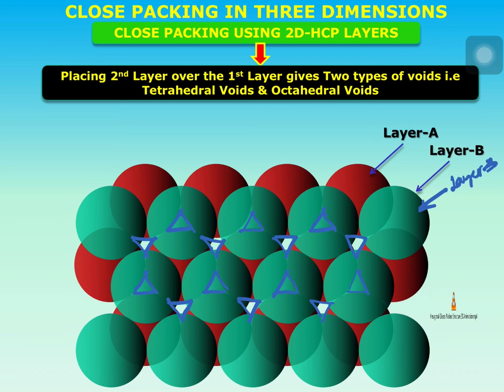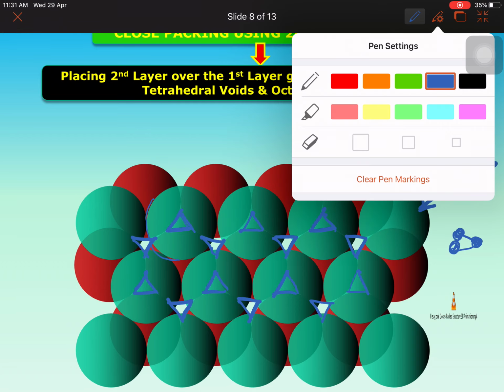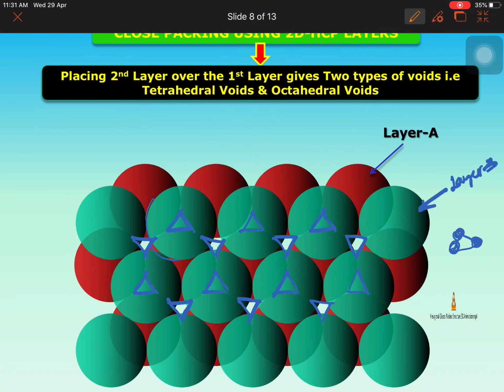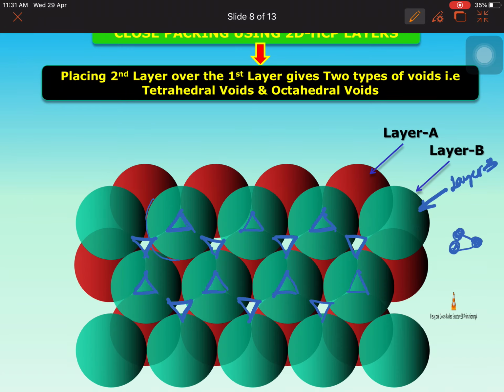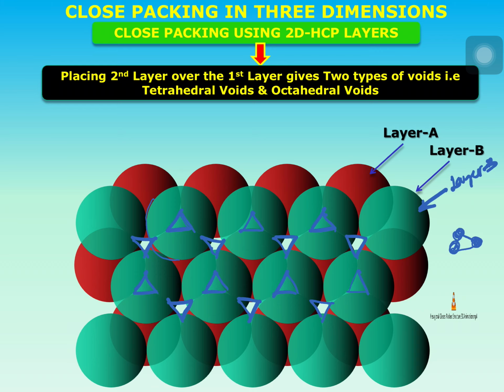Then if you closely look at one trigonal void we have drawn earlier, on the trigonal void one green atom is sitting. This is a trigonal void, with three corner atoms, and on the top of this trigonal void one atom is sitting.